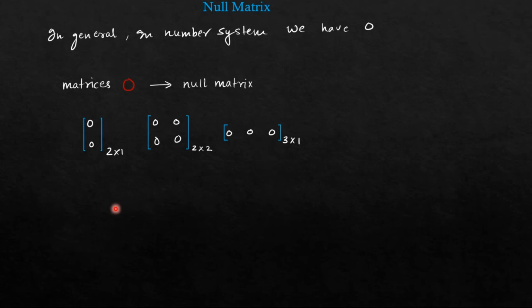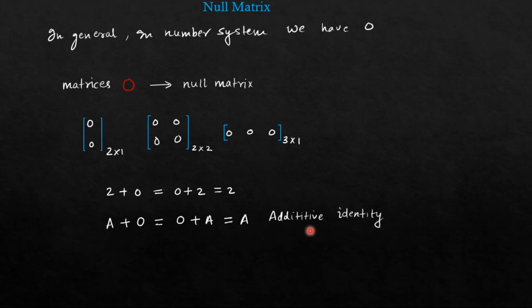Now, as we know that in number system, let us say 2 plus 0 is equal to 0 plus 2 is equal to 2. When you add 0 to any number, we get the same number. In the same way in matrix also, if you add any matrix A with null matrix, you will get A plus null matrix is equal to null matrix plus A is equal to A. I mean to say that if you add null matrix to any matrix, you will get the same matrix. So it is known as additive identity. This property is known as additive identity.